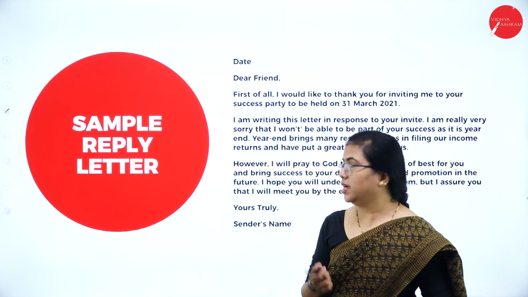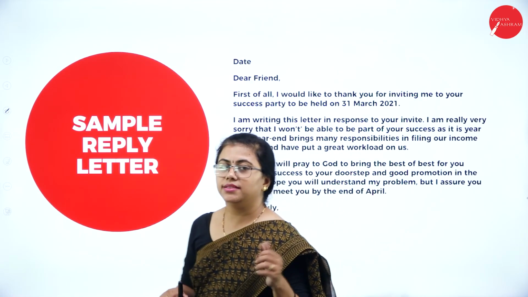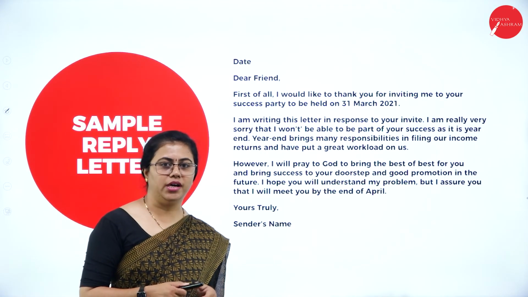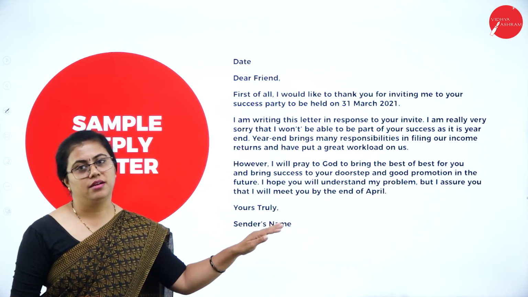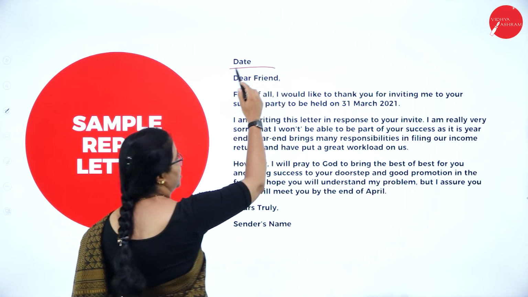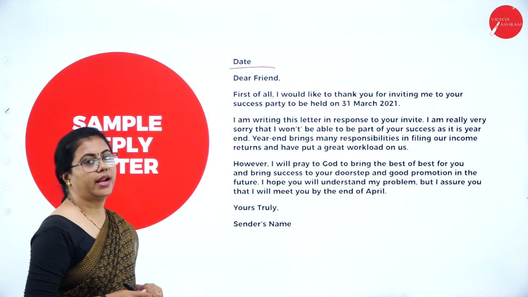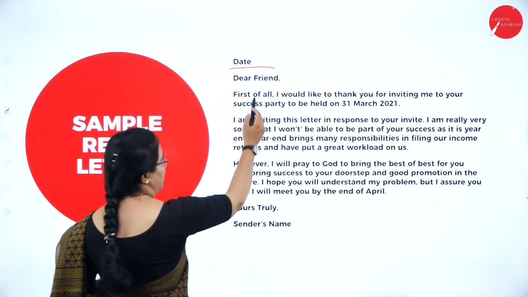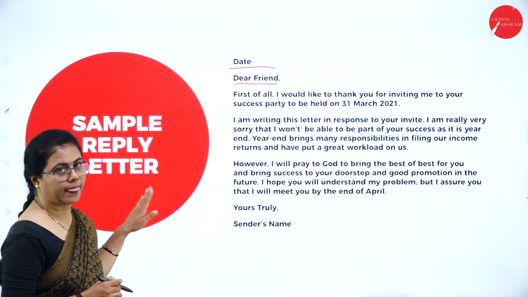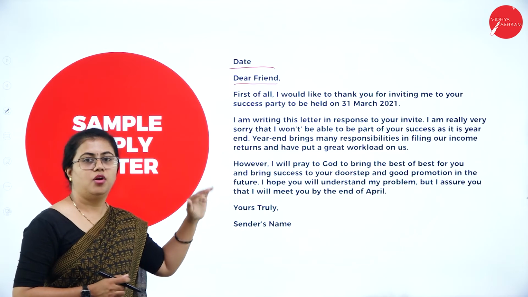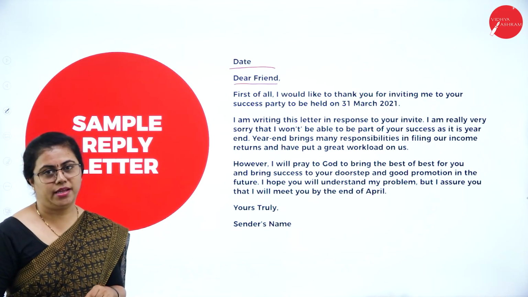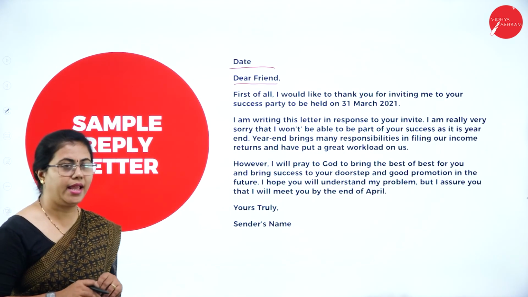Let us now move on to a sample reply letter, but this reply is actually not for the inquiry that we saw earlier. This is a different letter, but it is a reply letter. You already know there should be a date. The date you have to write in the prescribed format. Then you have, dear friend, as this is an unofficial reply letter. This person is a friend only, not at the official level. So he is writing a reply for the sake of replying. This is an unofficial reply, as I told you.